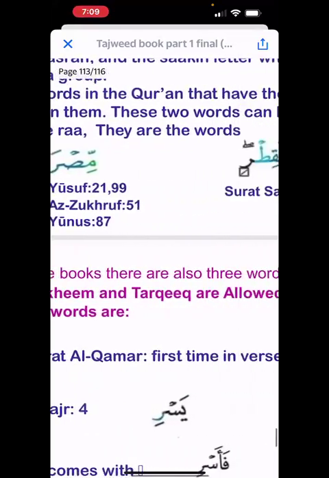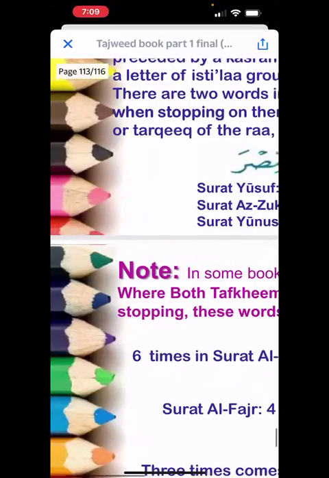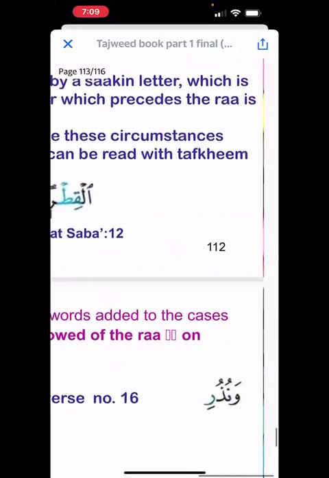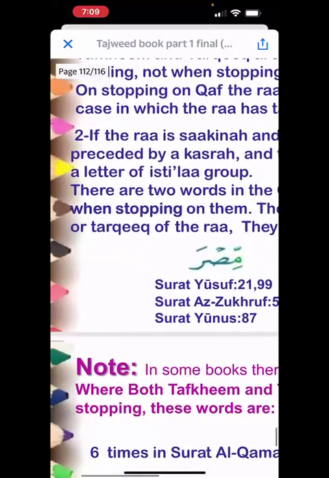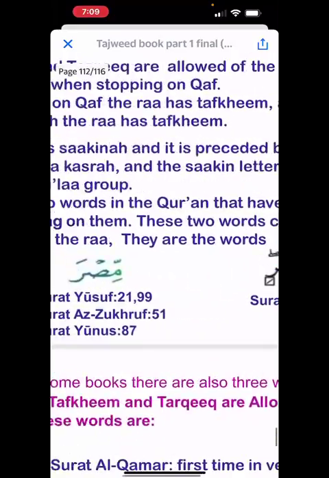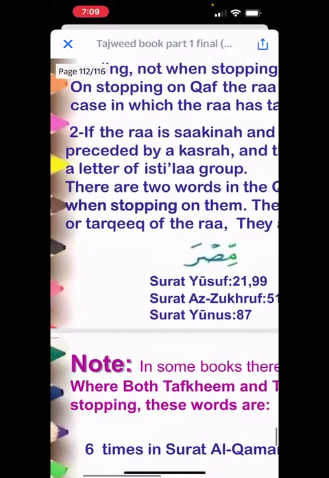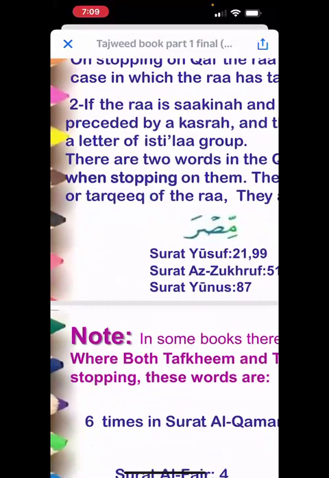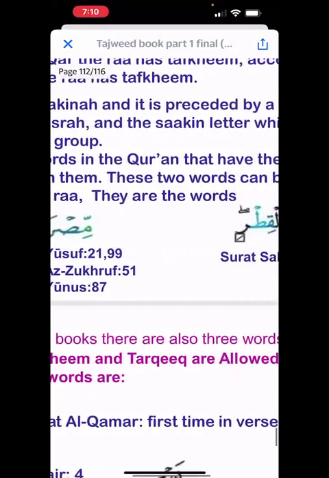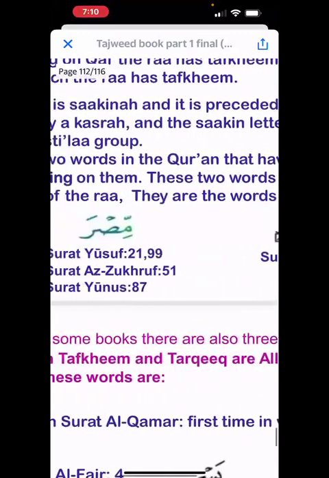There are two words in the Quran that have these circumstances when stopping on them. If the ra is a sukun and it is preceded by a sakin letter, which is preceded by a kasra, and the sakin letter which precedes the ra is of the isti'ala group. So here you have a sakin letter before ra, which is isti'ala, and it is preceded by a kasra. So you can read this tarqiq. These two words in the Quran, when stopping on them, can be read with tafkhim or tarqiq.